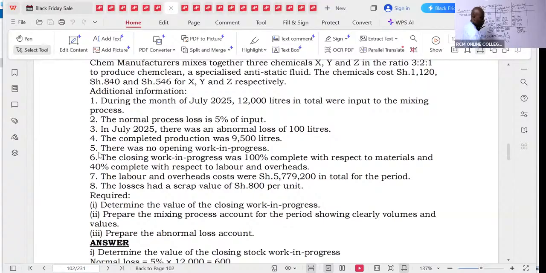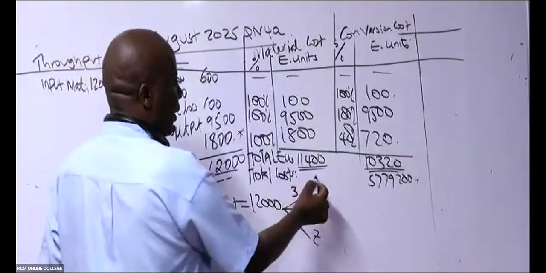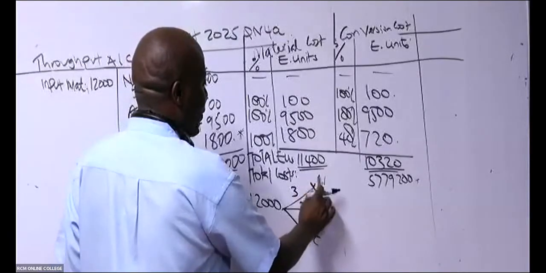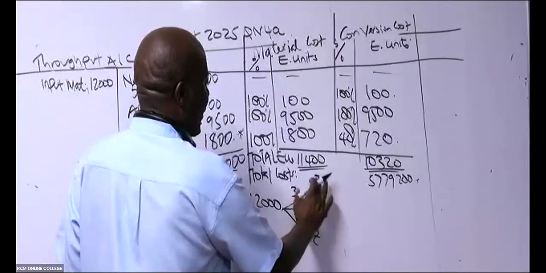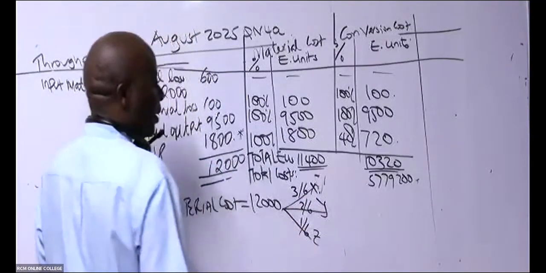Giving us what totally, 6 components? If you add 3 plus 2 plus 1, that will be 6, isn't it? So X will be 3/6, or you simply say 3/6, 2/6, 1/6.